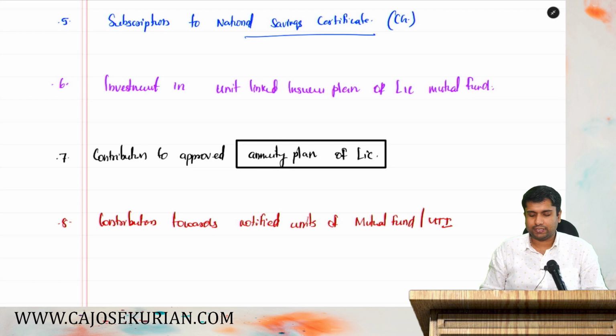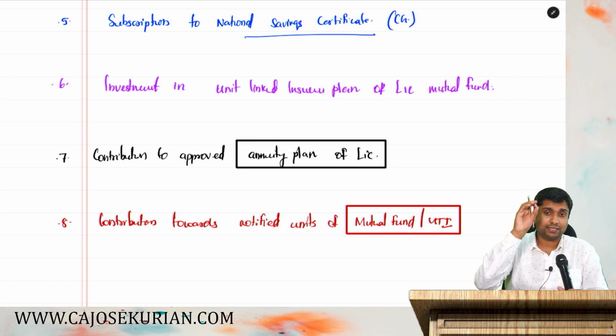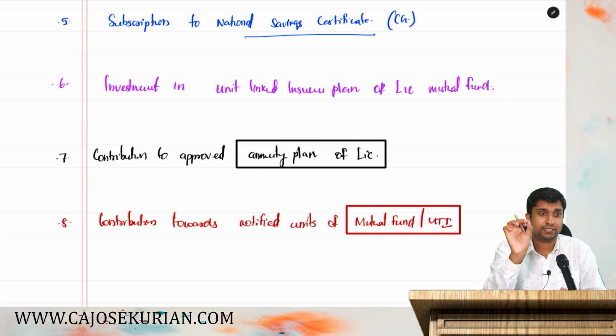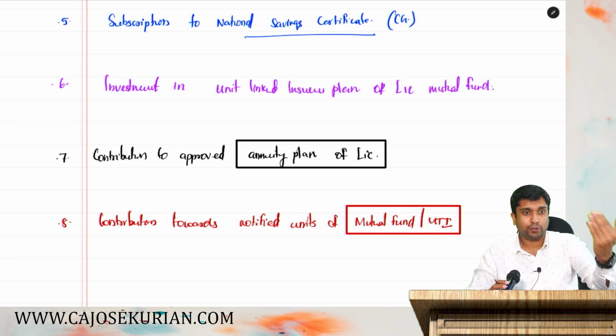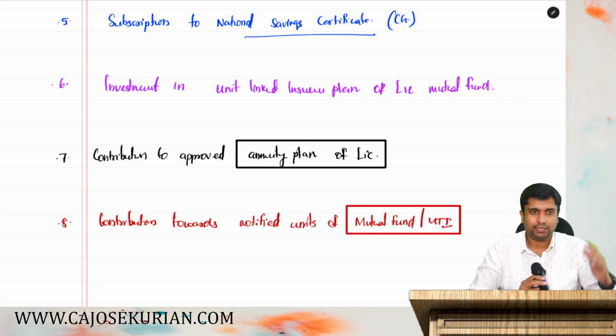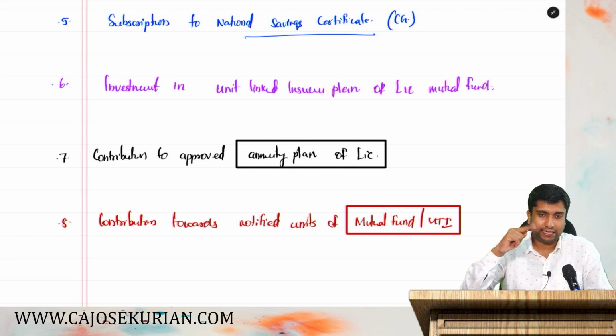Say you are investing in the notified units of mutual fund and UTI. What do you mean by notified units of mutual fund and UTI? That means the government has notified certain mutual funds and UTI. You are investing in that particular notified mutual fund and UTI, then you will get that investment as a deduction. UTI means Unit Trust of India's units.